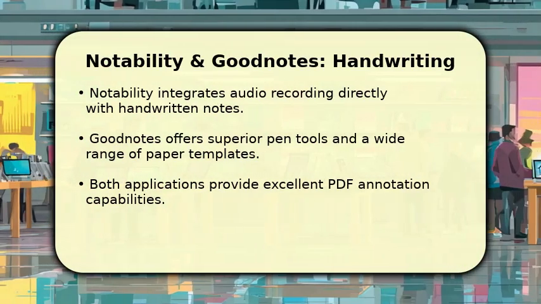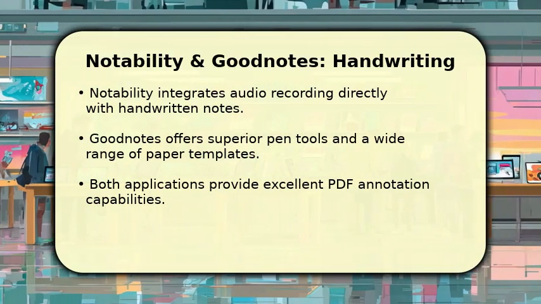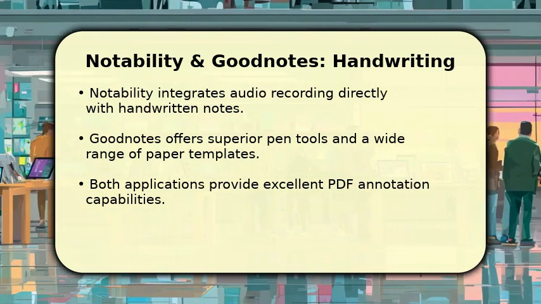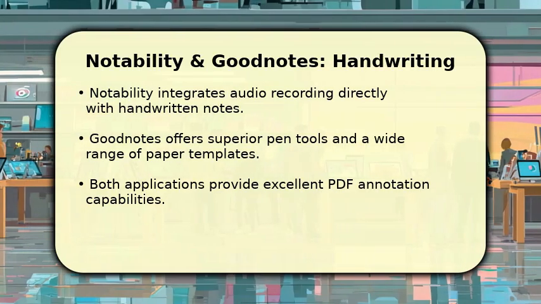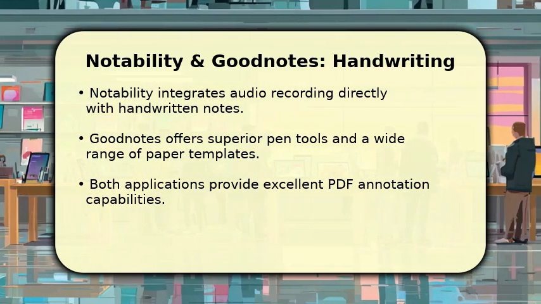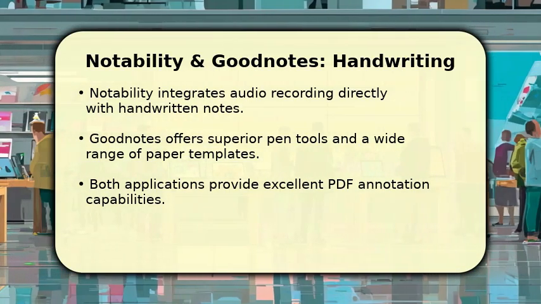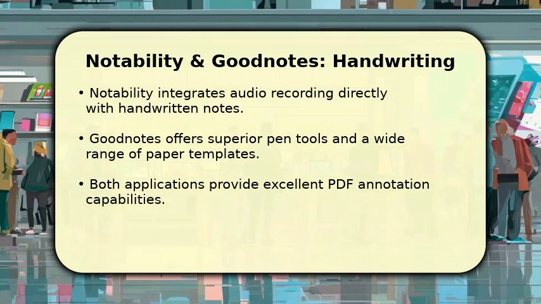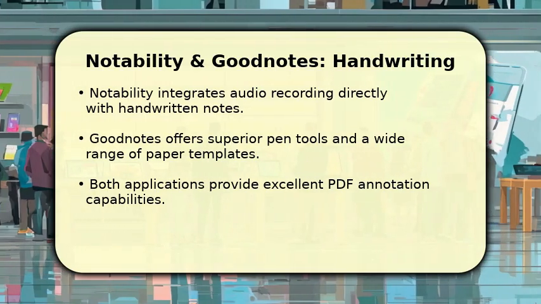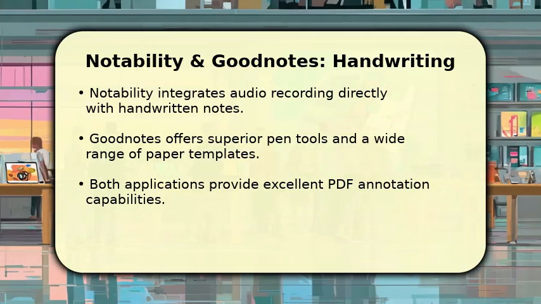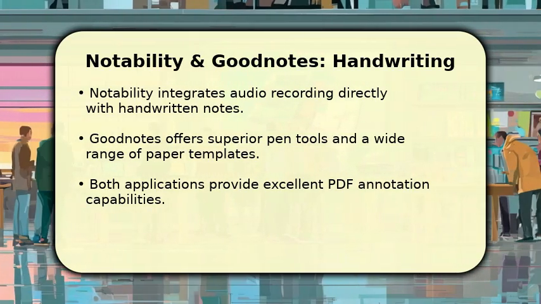When it comes to digital handwriting, Notability and GoodNotes are top contenders. Notability uniquely syncs audio recordings with your handwritten notes, allowing you to revisit lectures or meetings with ease. GoodNotes, on the other hand, provides an incredibly natural writing experience with dozens of pen styles and hundreds of customizable paper templates, making it feel like real paper. Both excel at annotating PDFs.